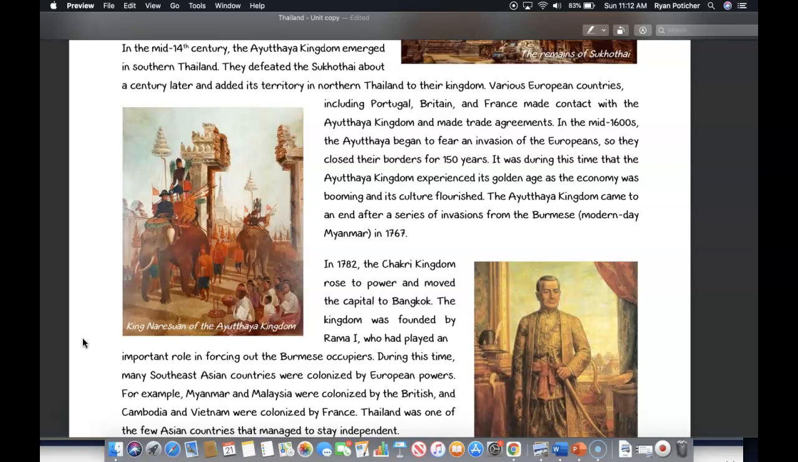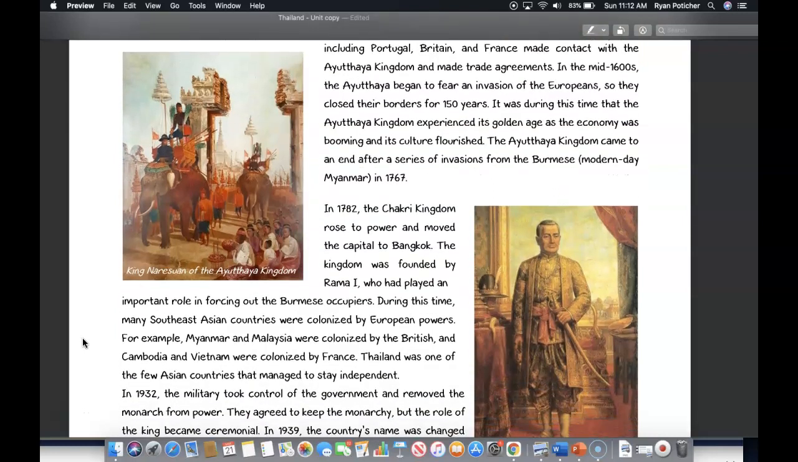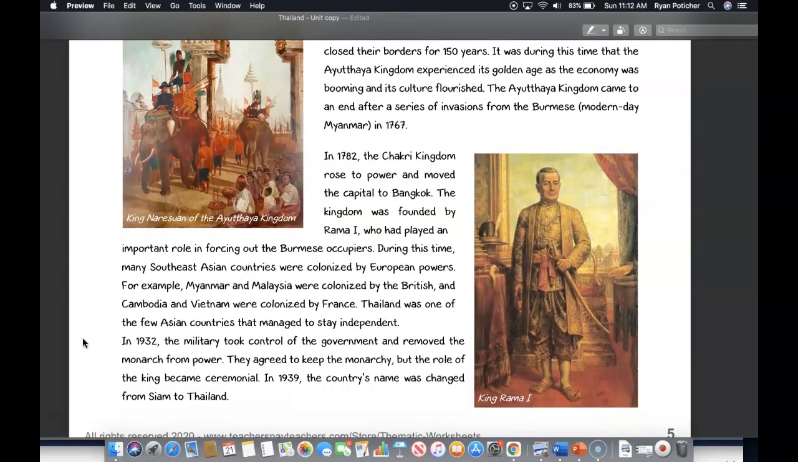Various European countries, including Portugal, Britain, and France, made contact with the Ayutthaya kingdom and made trade agreements in the mid-1600s. The Ayutthaya began to fear an invasion of the Europeans, so they closed their borders for 150 years. It was during this time that the Ayutthaya kingdom experienced its golden age as the economy was booming and its culture flourished. The Ayutthaya kingdom came to an end after a series of invasions from the Burmese, which is modern-day